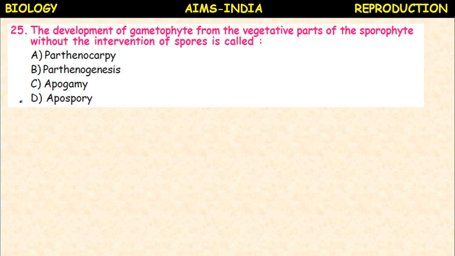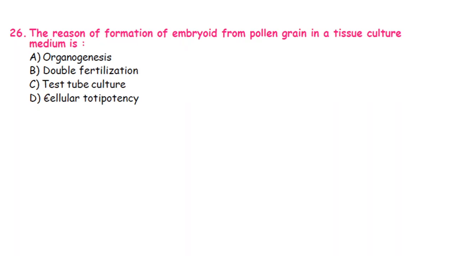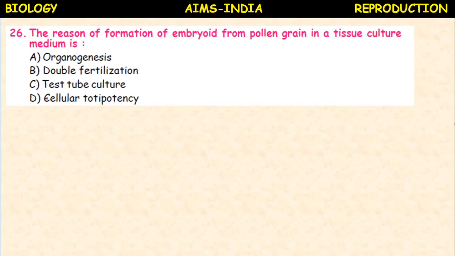A means no, without spores. Next, the reason of formation of embryoid from pollen grain in a tissue culture medium is organogenesis, double fertilization, tissue or test tube culture, cellular totipotency.